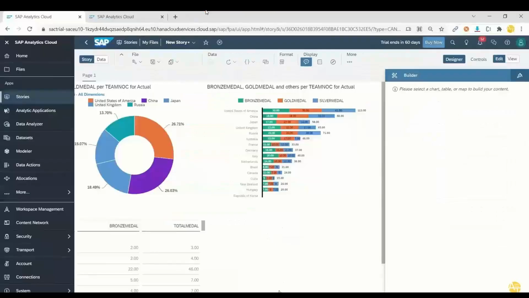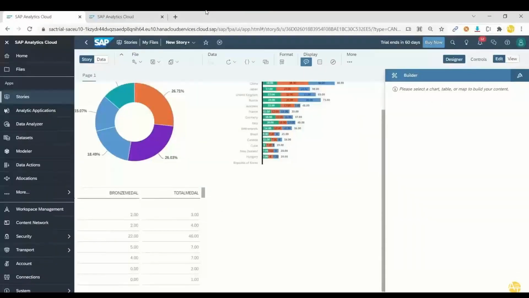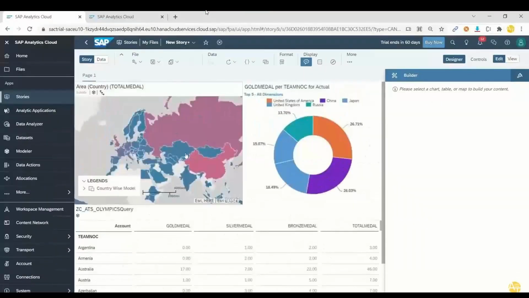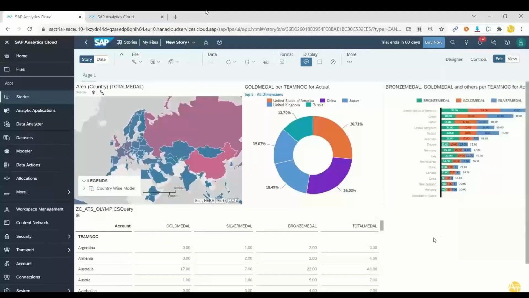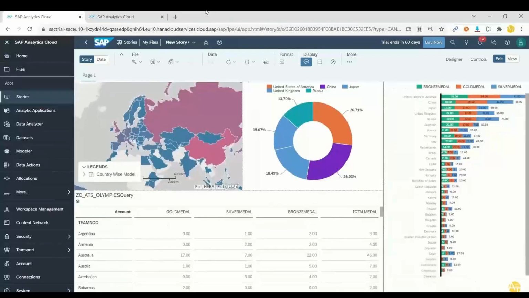So we wanted to next enable a drill down. To enable a drill down, I will click on a country, and when I click on a country, system should automatically filter my data. Let me make it a little bigger.